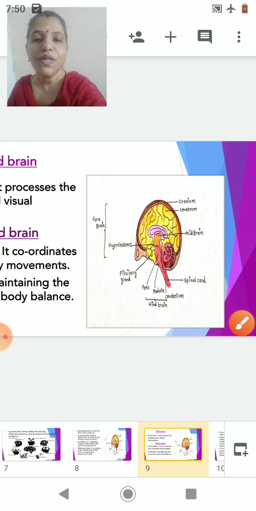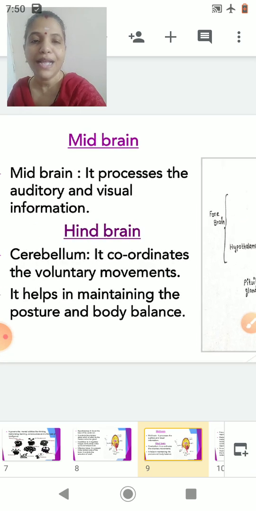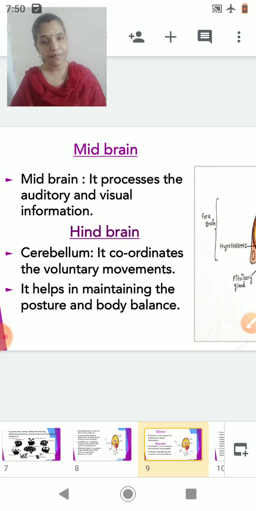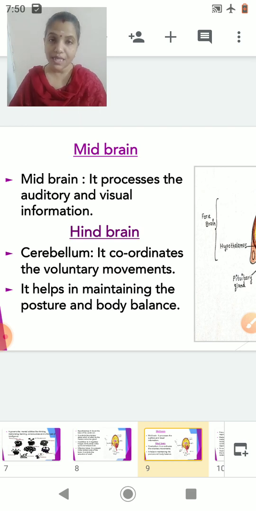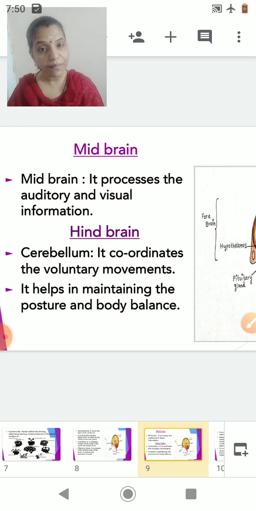Now let's come to the next part of the brain, and that is nothing but hindbrain. Now hindbrain consists of cerebellum, pons and medulla oblongata. Cerebellum, pons and medulla oblongata. Now let's start with cerebellum.